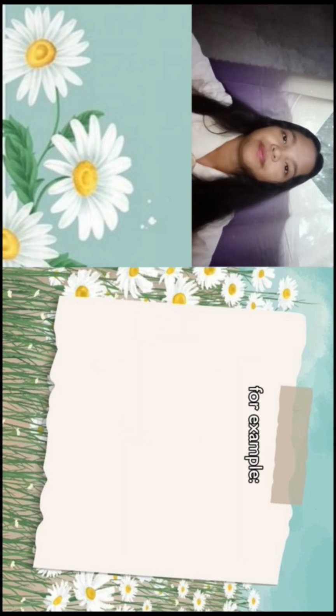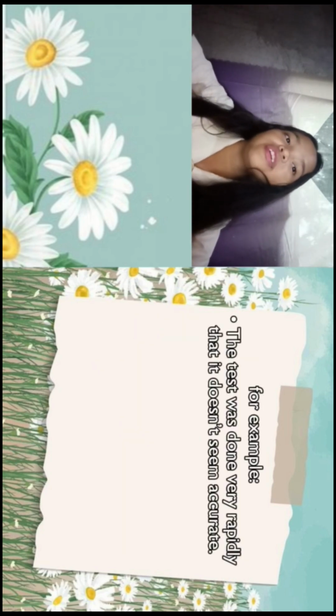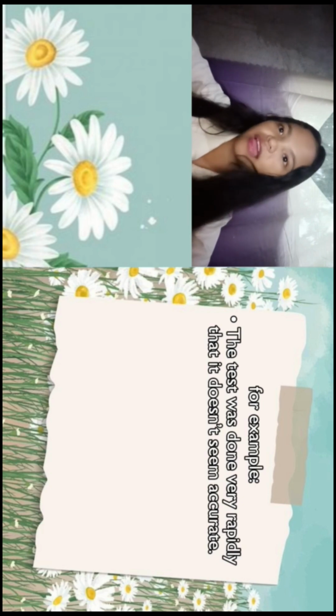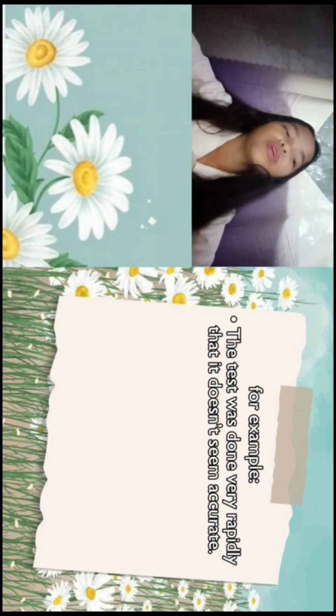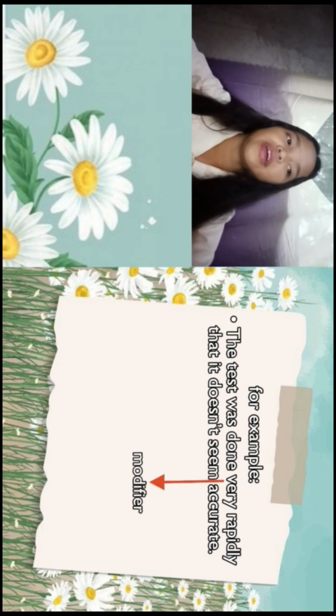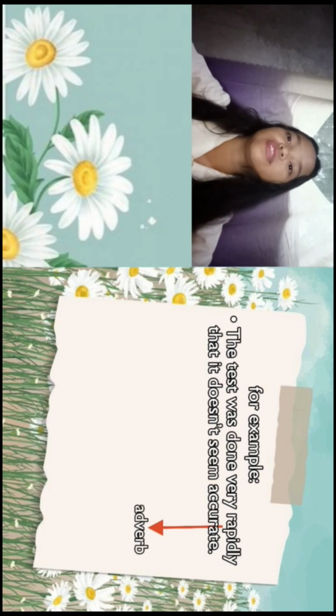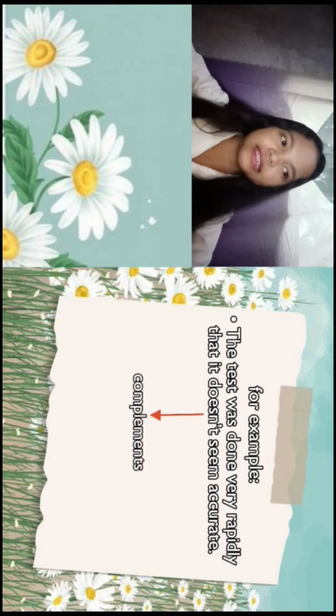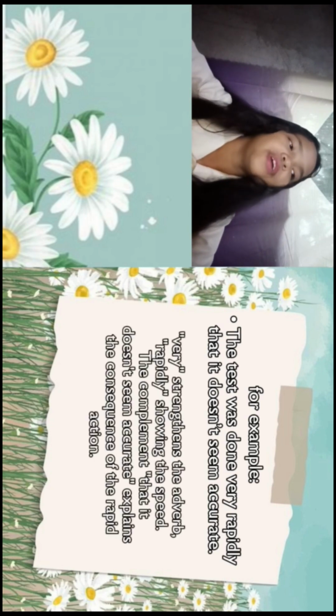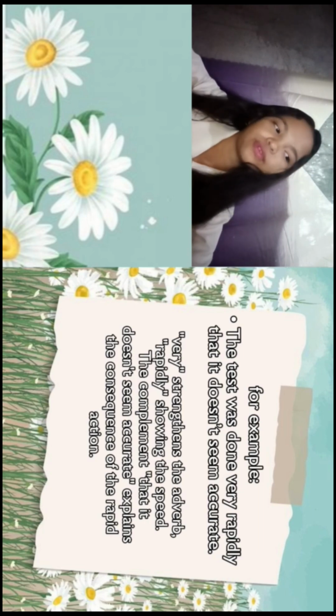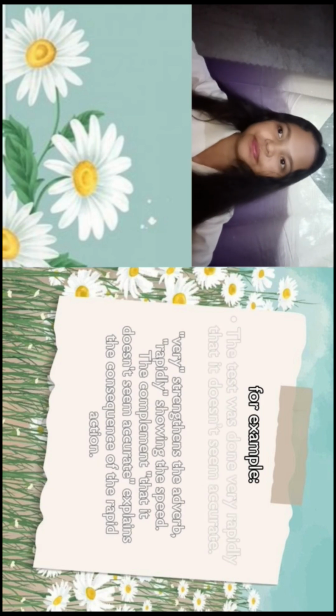For example: the test was done very rapidly that it doesn't seem accurate. The modifier is very, the adverb is rapidly, and the complement is that it doesn't seem accurate. Very strengthens the adverb rapidly, showing speed. The complement that it doesn't seem accurate explains the consequence of the rapid action.